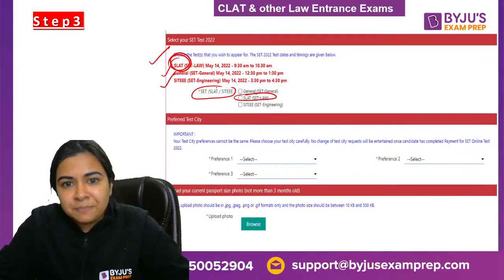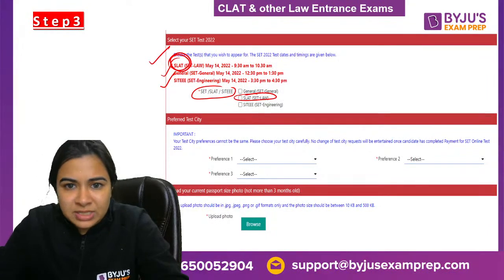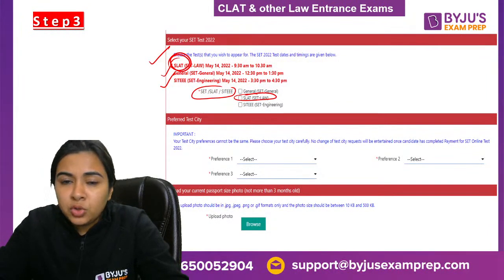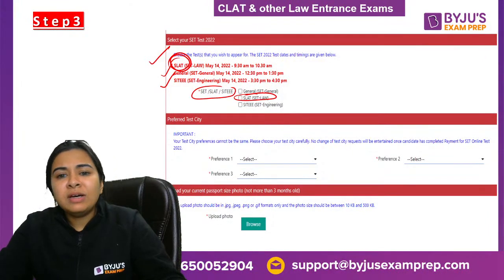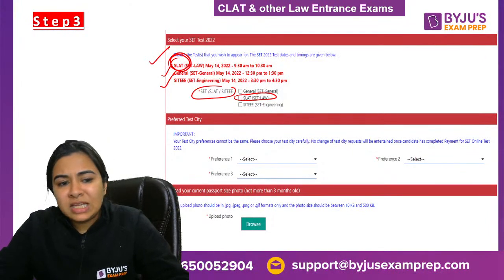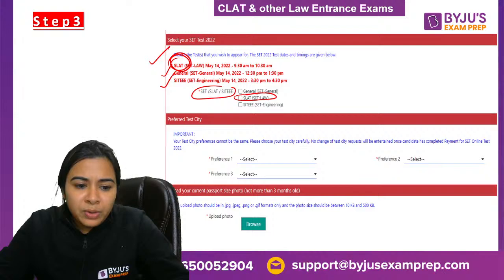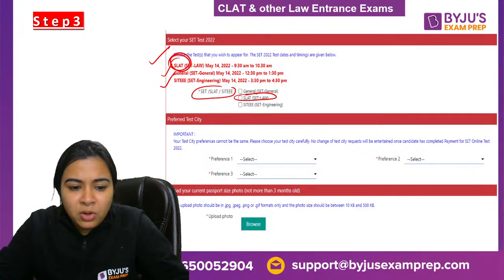The preferred city, you can give three preferences for the same. Usually, whichever preference city you give, they always take the test in those cities. It's on very few occasions that they would ask you to come to another city. And due to COVID, the options have been opened up all the more.